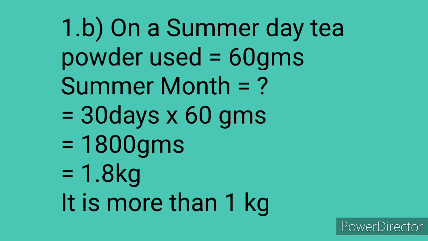Already we know 1000 grams equals to 1 kg. So 1800 grams equals to 1 kg 800 grams, that is 1.8 kgs. So 1.8 kg is more than 1 kg. So in summer month they will be using 1 kg 800 grams, that is 1.8 kgs of tea powder, which is more than 1 kg.